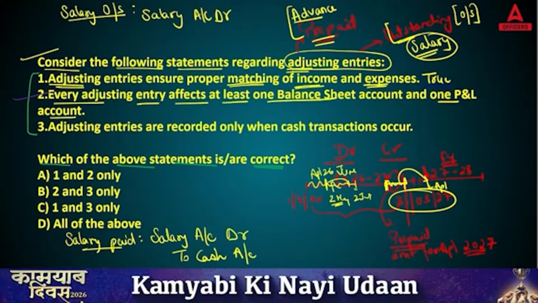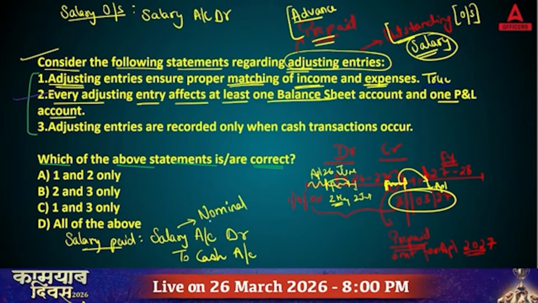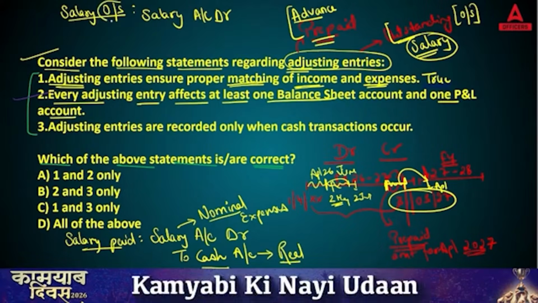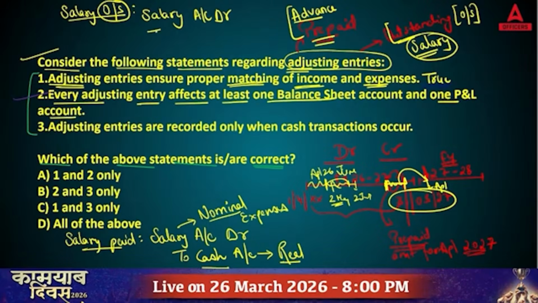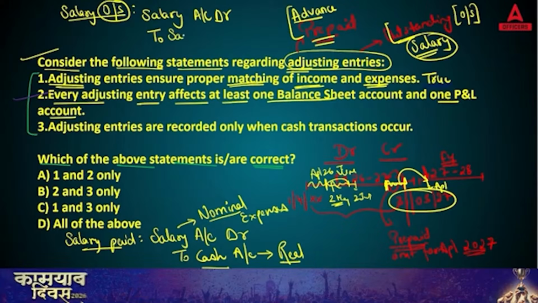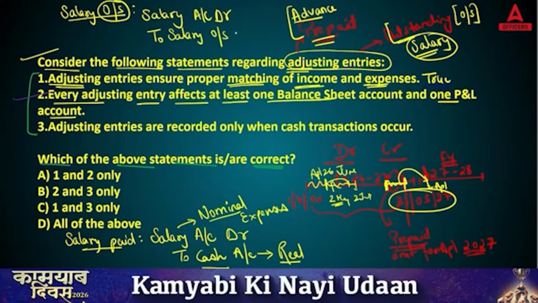Yes, here this is your nominal account, this is your expenditure, expenses. Here cash is paid as per real account. But outstanding means, did you receive your salary? No. So in this case, we are writing salary account debit because that is our expense, but you haven't received your salary. So for that reason, we are going to write not cash, but salary outstanding account.